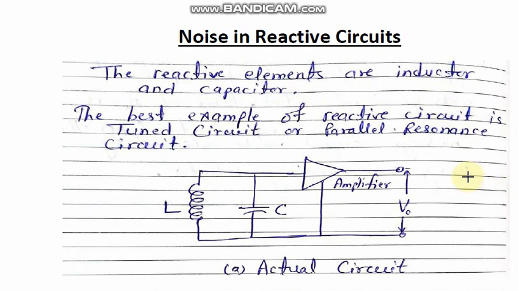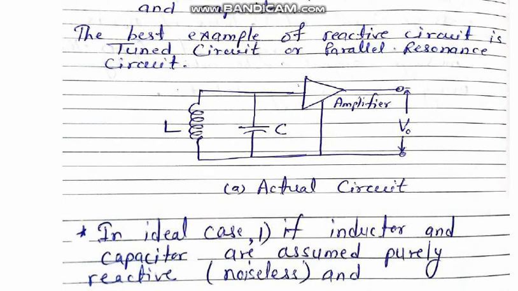Now in these reactive circuits, how the noise will be generated, that we have to study. For that we are taking the best example of a tuned circuit, because in a tuned circuit both L and C, inductor and capacitor, are connected in parallel. So this tuned circuit, which is the actual ideal circuit, is also known as a parallel resonance circuit.